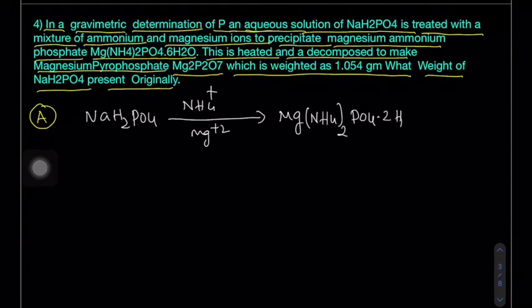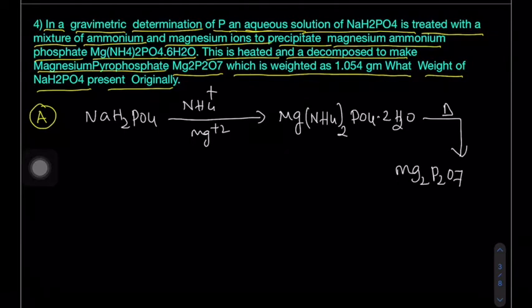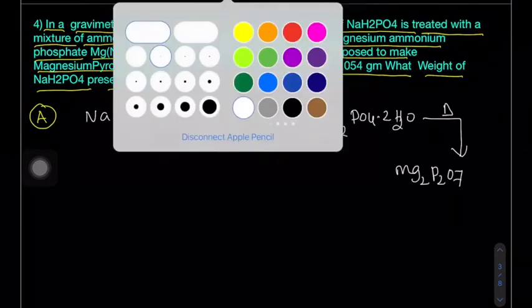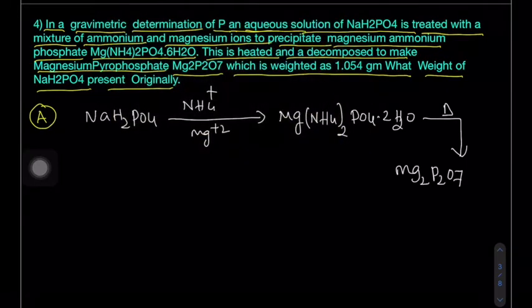After that it is heated and finally converted into Mg2P2O7, which is magnesium pyrophosphate. First of all, whatever phosphorus is present in the sodium dihydrogen phosphate is completely converted into the magnesium pyrophosphate. This is the key concept.